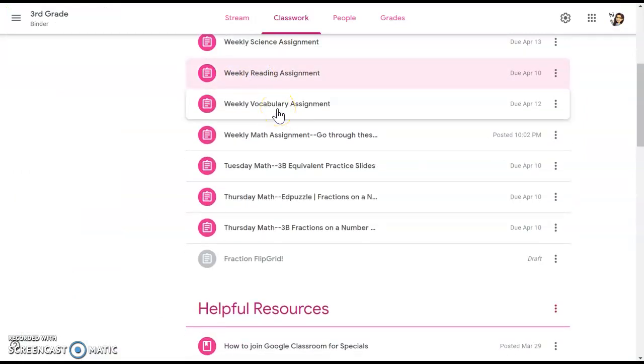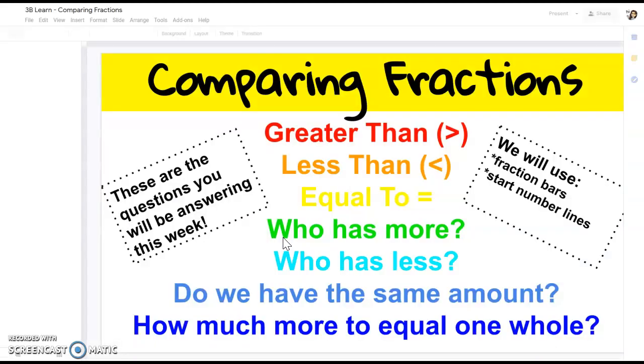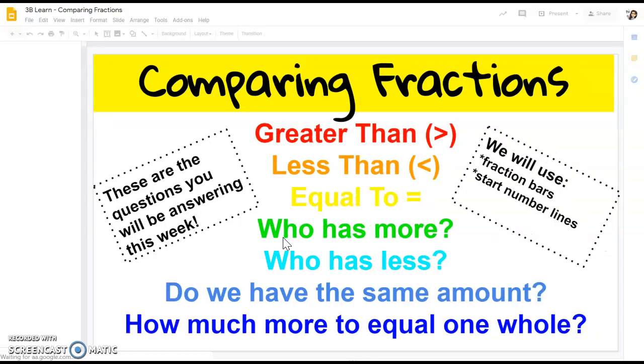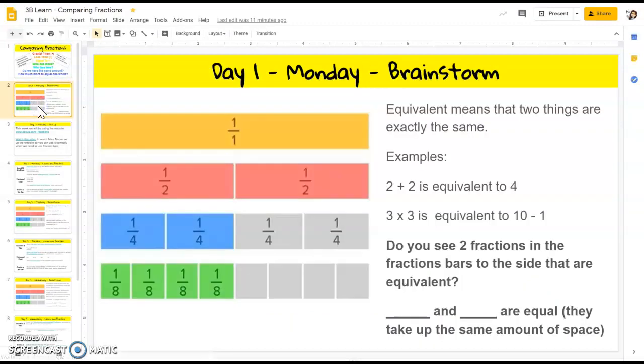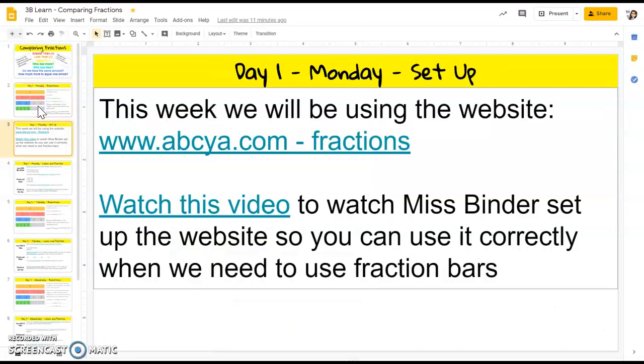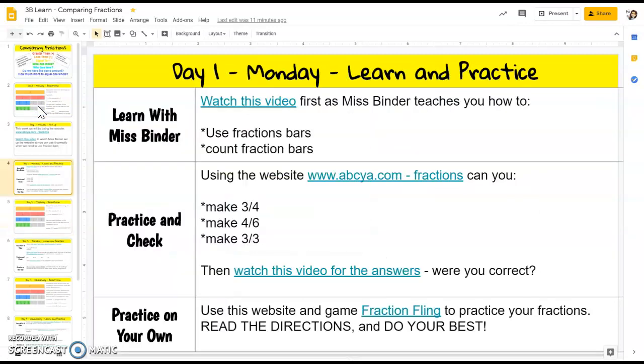Vocabulary is not on the schedule today, so then the math assignment. The math assignment is a little bit confusing this week. It is brand new, okay? We're actually doing Google Slides, not Khan Academy, so it's going to be a little bit different. So read all of the slides. Day one slide, day one slide, day one slide. Here's day two, so I'm going to go back up, all right?